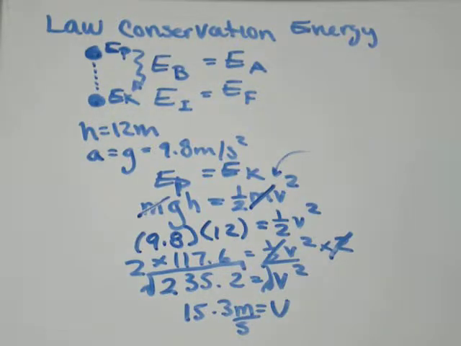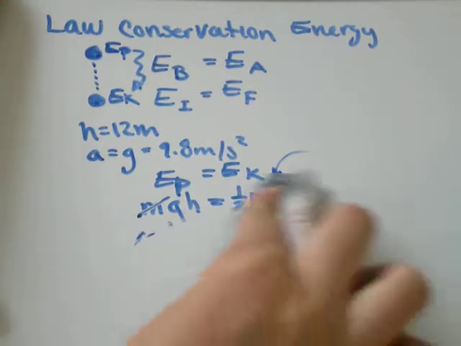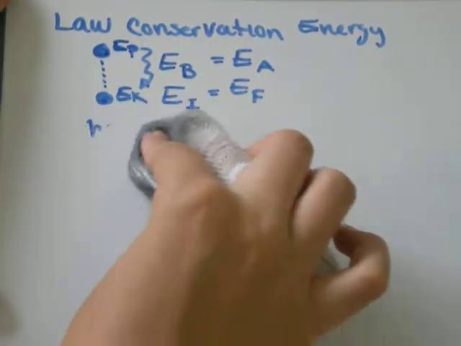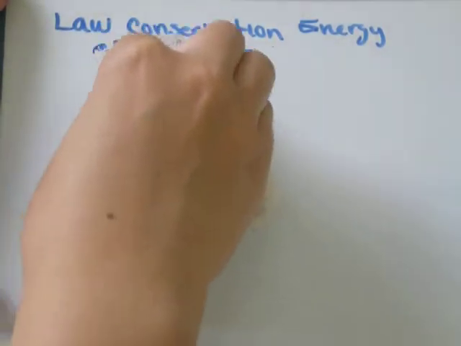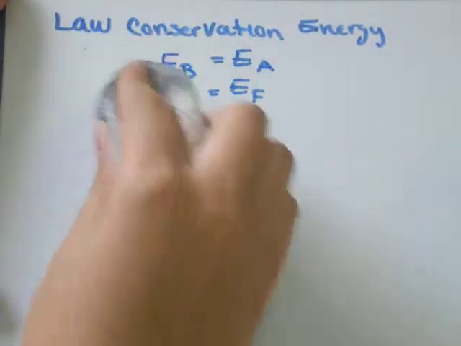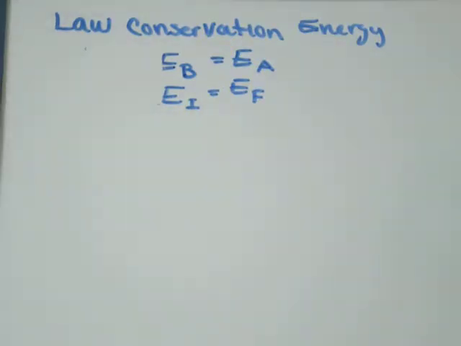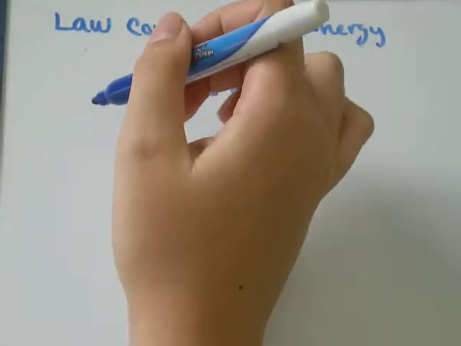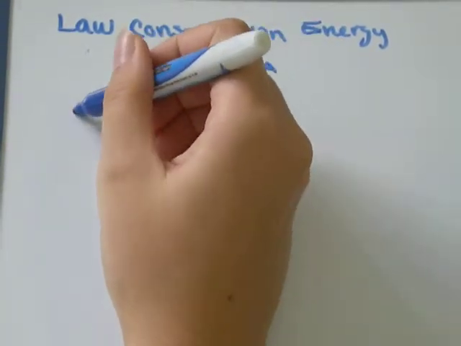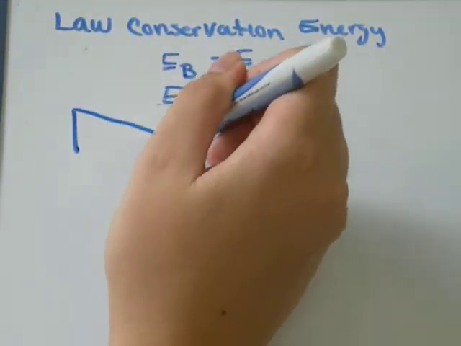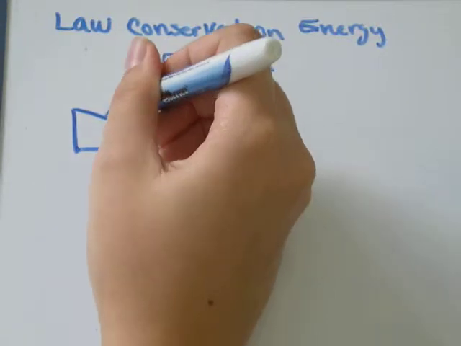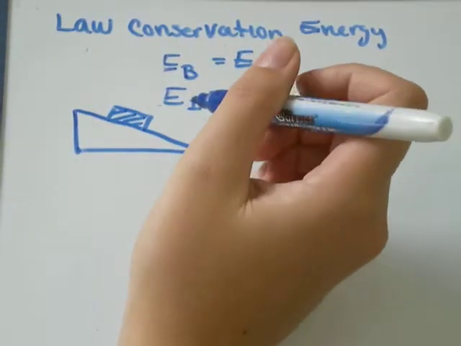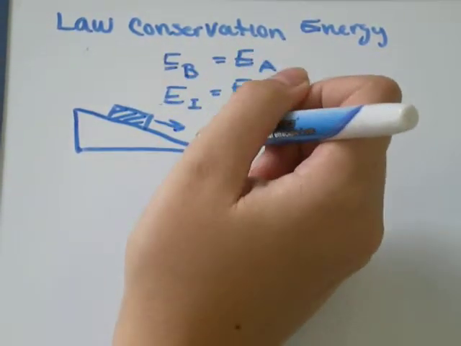We're going to do another example. This time it's not free falling, it's a box that's sliding down a frictionless inclined plane, or a ramp. So I'll draw you a little picture. We've got sort of a wedge type shape like that, and some mass on it, and it's sliding down.